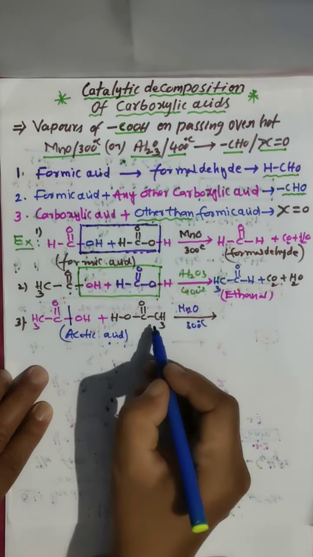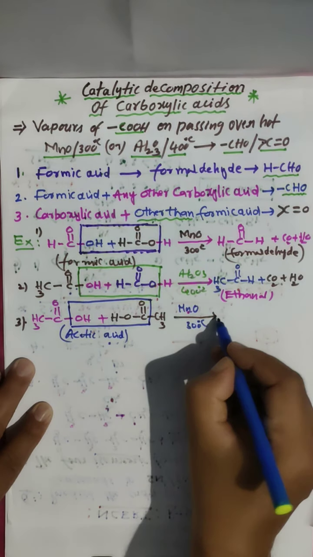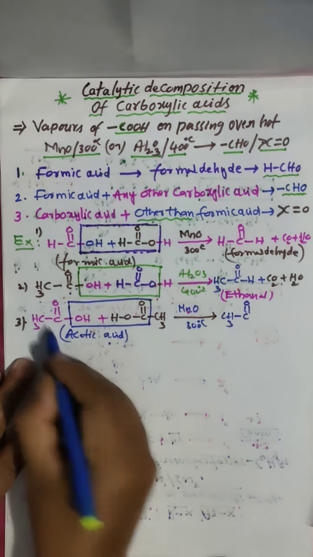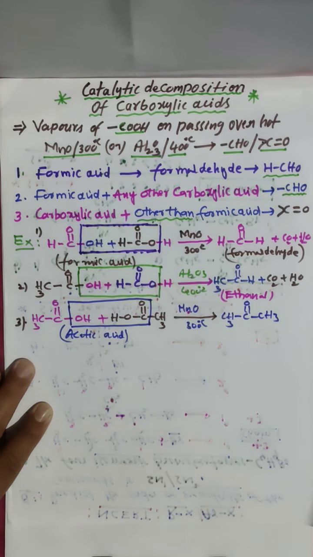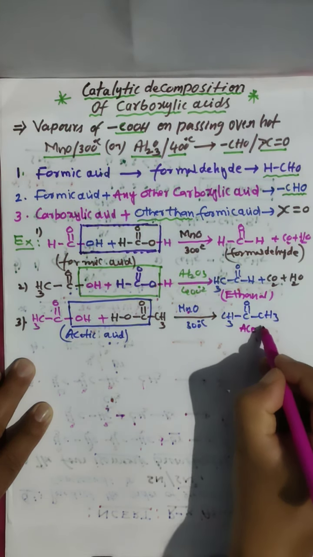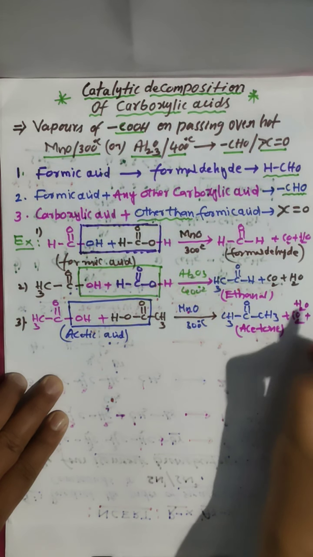Then what did I get? CH3, C double bond O, CH3. What is this? Dimethyl ketone, nothing but acetone. Previously we removed this, no? Same: carbon dioxide plus water you are getting as byproducts.